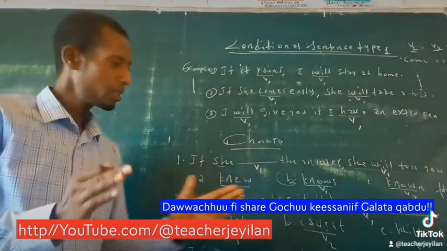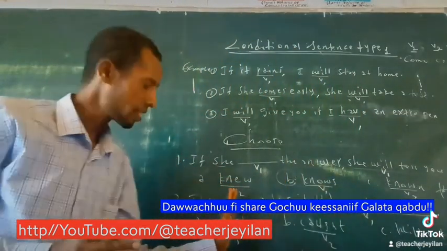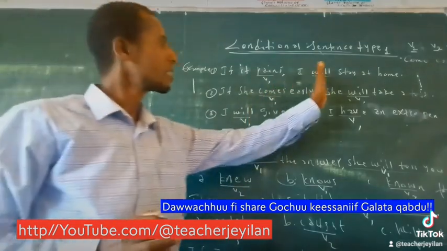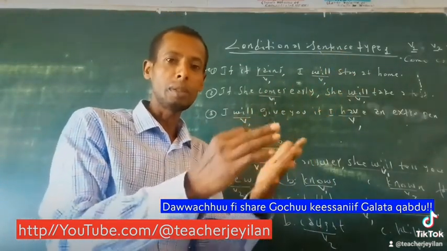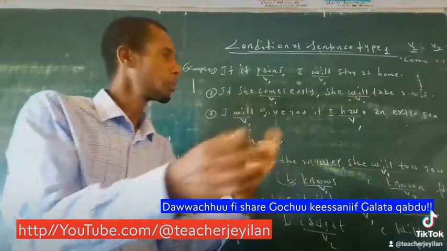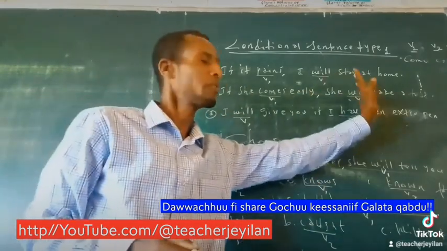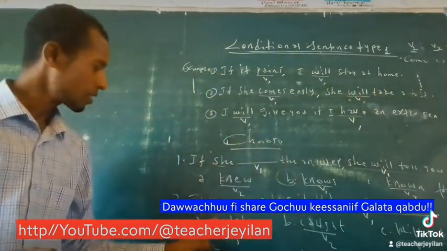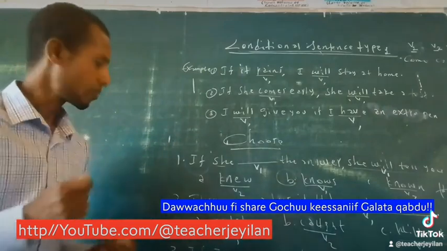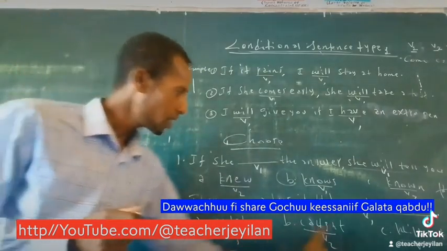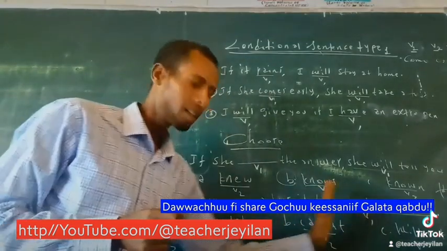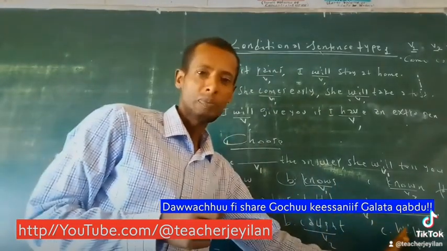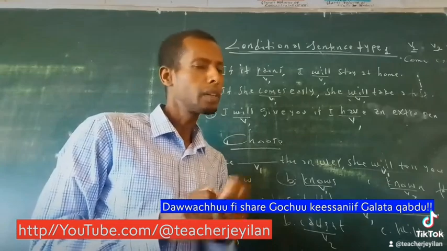The if part is given, and the main part is the one that has a modal verb, like will, should, could, and other modal verbs. The main part is modal verb plus verb one. Which one is the answer, A or B?